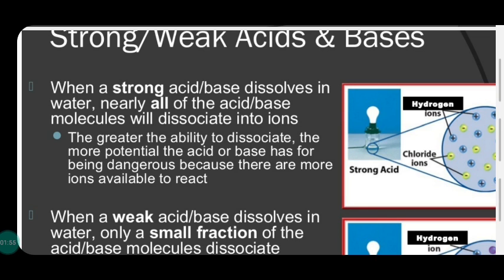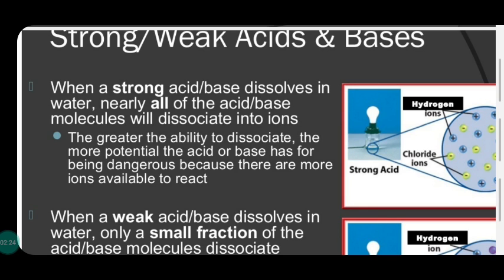So in these acids, when they dissolve in water, complete ionization takes place, or they break into complete ions. Nothing is left behind in the container of water. So an acid is called strong where complete ionization takes place.